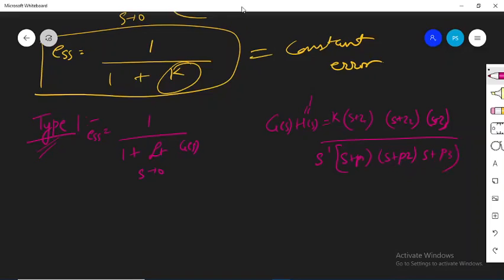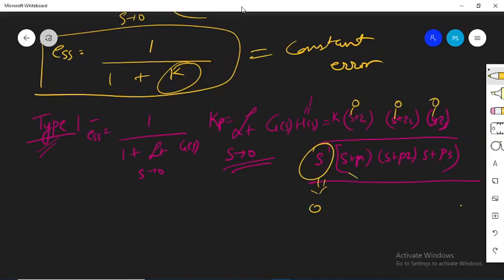Now what is the static error constant? It is Kp, and Kp is limit s tending to 0 of G(s)H(s). Now if you substitute the s value as equal to 0 in this expression, then what is going to happen? This will become 0, this will become 0, this will become 0. Now this over here will also become 0. All these s values, you are substituting s equal to 0.